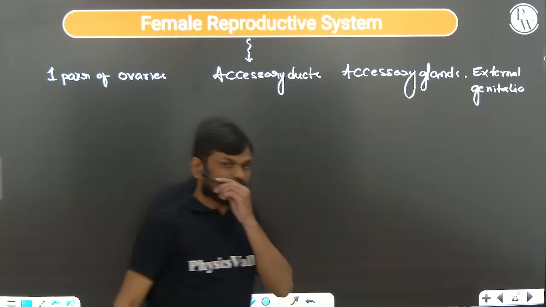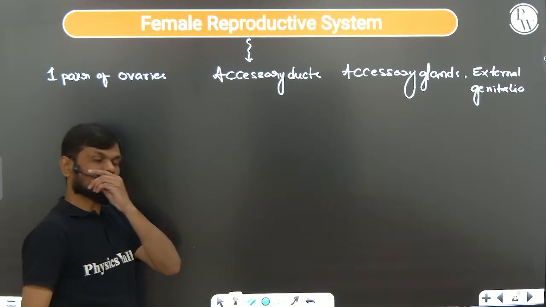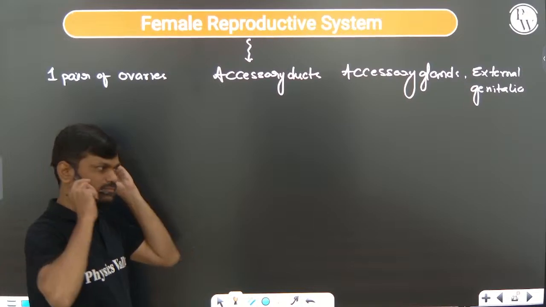So these are the parts of the female reproductive system.